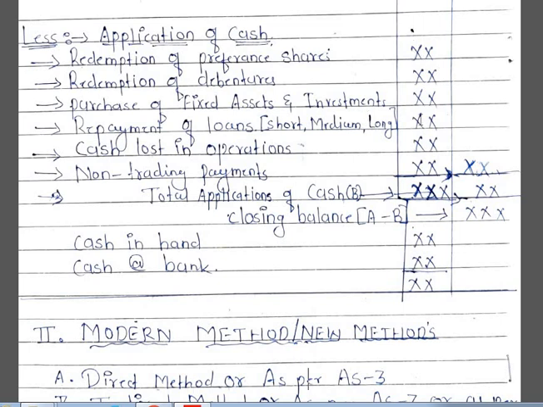Okay, so we have to make the total of the inner column, take it to the outer column, and deduct this total from total cash available, and whatever balance remains is the closing balance of cash. How much closing balance of cash, in the form of cash in hand and cash at bank, we have to mention here. So this is the cash flow statement as per the traditional method.